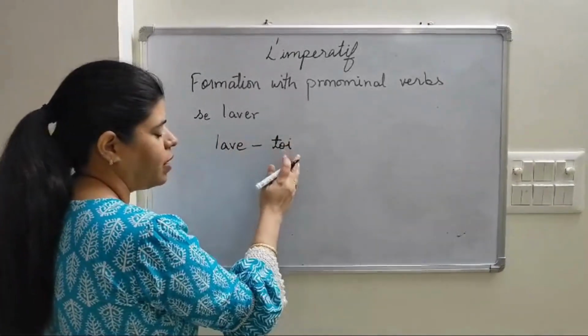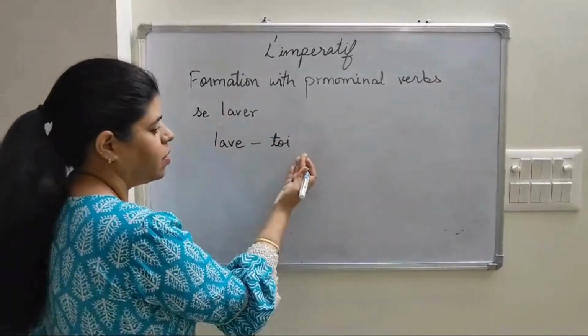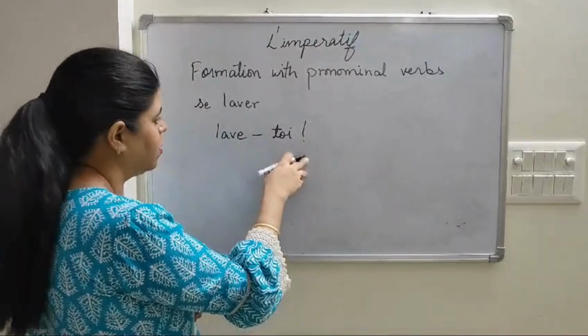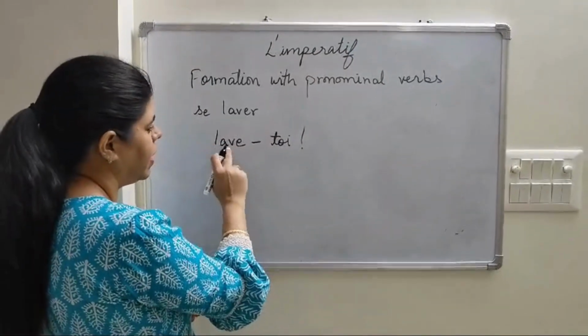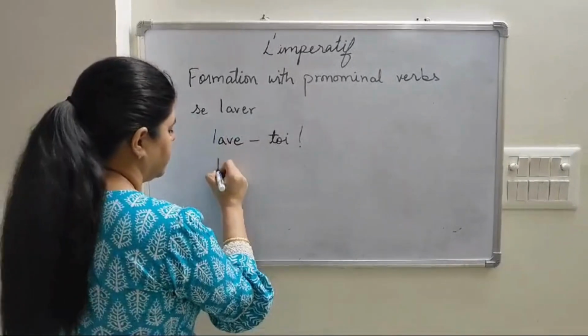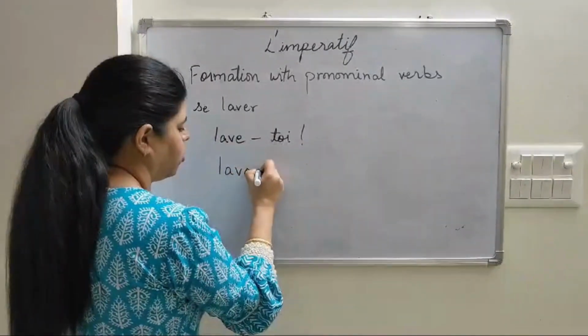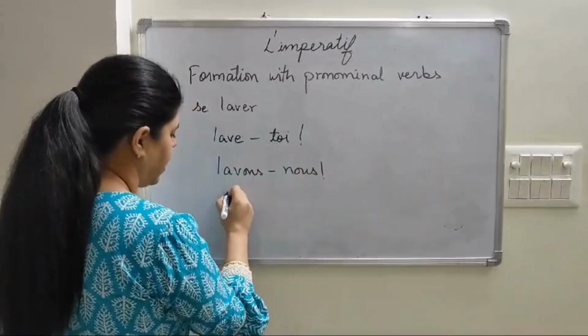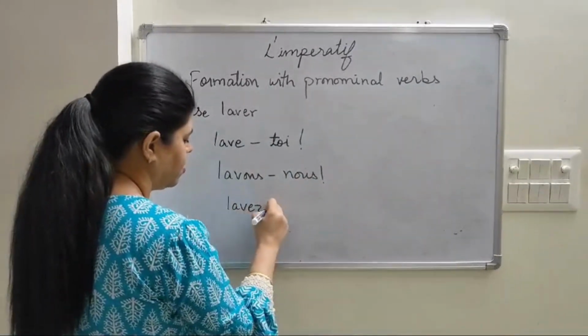Instead of tu, I'll be writing toi and I'll invert this. That means wash yourself. And because this is again an ER verb, I'll again remove the S from here. With nous, it would be lavons-nous. I've inverted the pronoun. And lavez-vous.